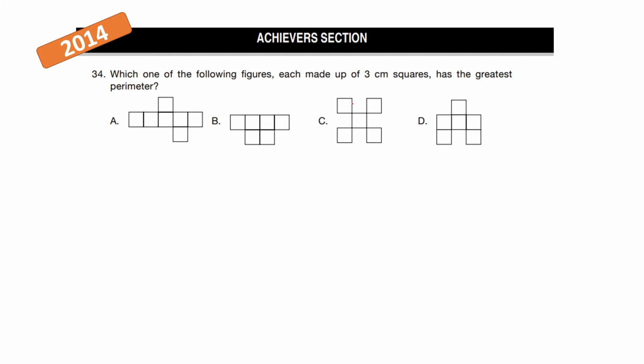The next question reads, which one of the following figures, each made up of 3 centimeter squares, has the greatest perimeter? Get your thinking caps on. Your time starts now.